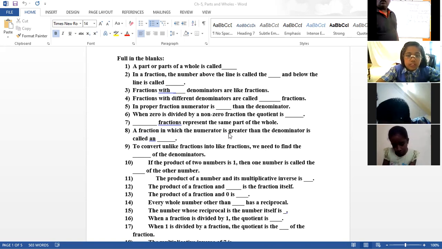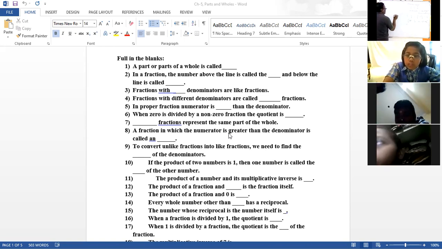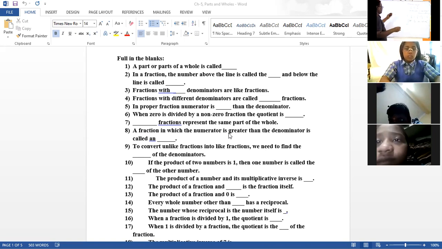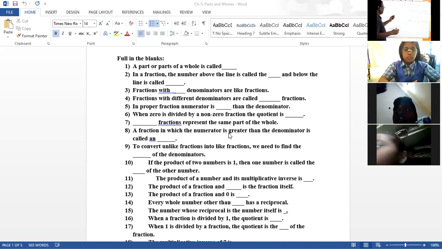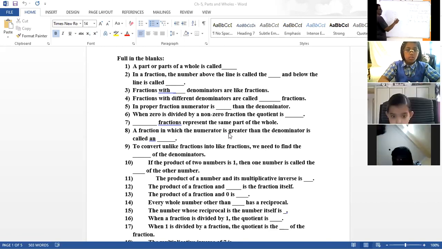Sixth question: when 0 is divided by a non-zero fraction, what is the quotient? If 0 is divided by any non-zero fraction, it means 0 divided by a number. 0 divided by 2, what happens? What is the quotient? 0. 2 zeros is 0. So 0 is the quotient.